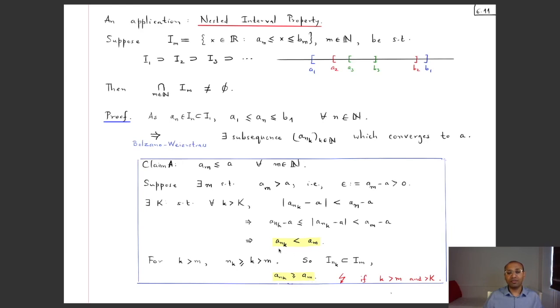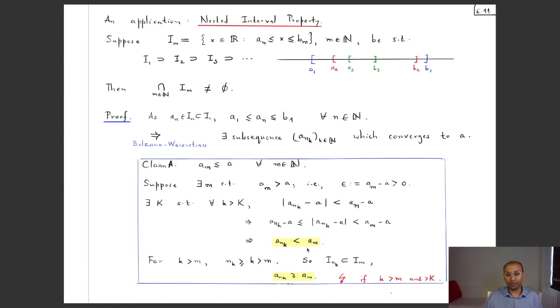So this happens for all the k's beyond this capital K, and this happens for all the k's beyond m. So if I take a little k which is both beyond m and beyond capital K, then both of these highlighted things should hold. But of course that's impossible by the trichotomy law, right?